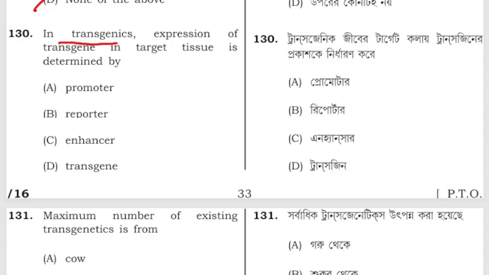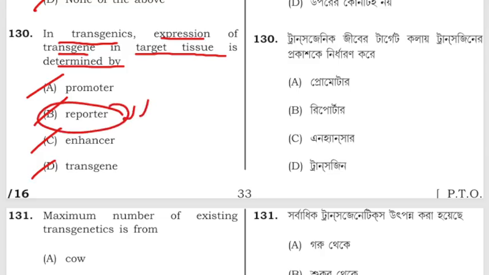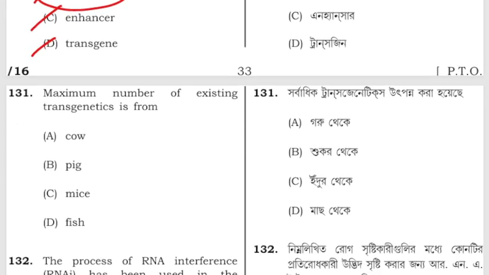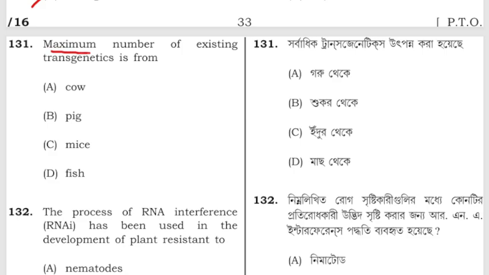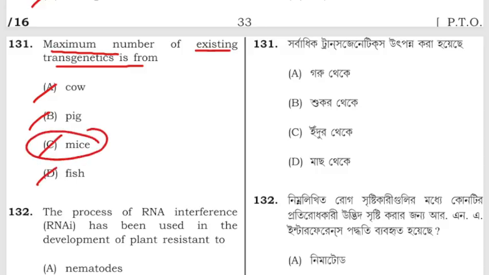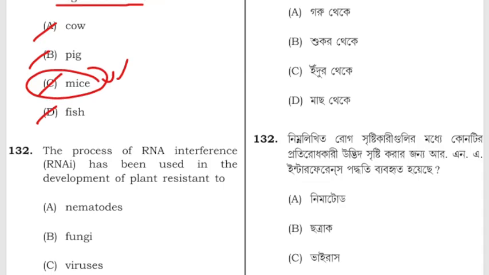In transgenics, expression of transgene in target tissue is determined by promoter, reporter, enhancer, or transgene. So it is determined by a reporter gene. Maximum number of existing transgenics is from cow, pig, mice or fish? The correct answer is mice. Maximum number of transgenics are derived from mice.